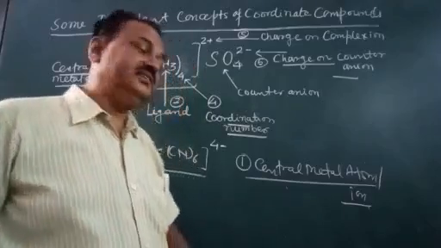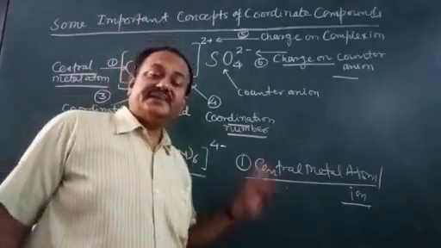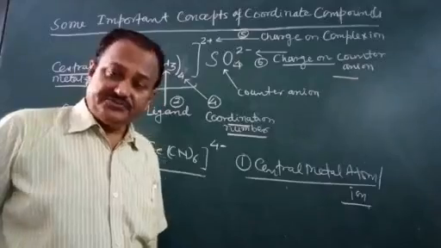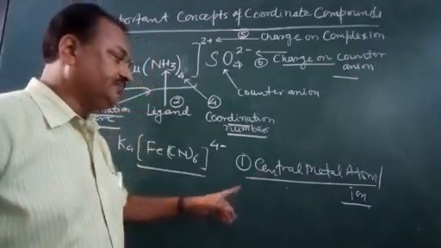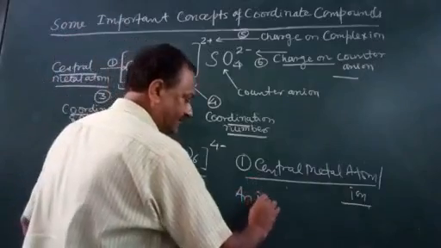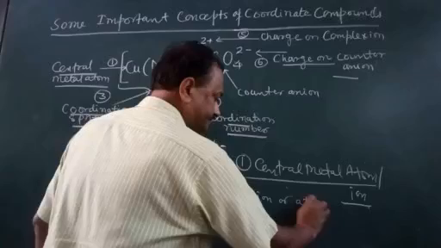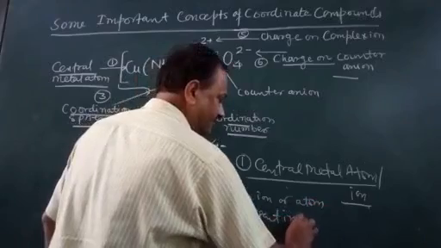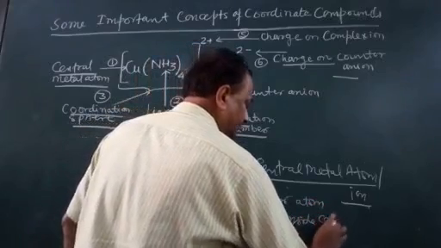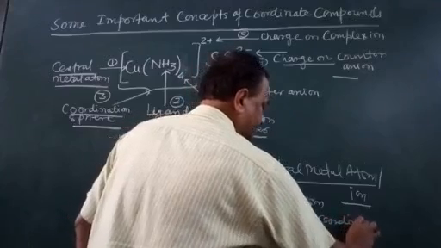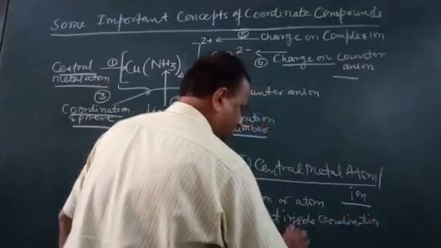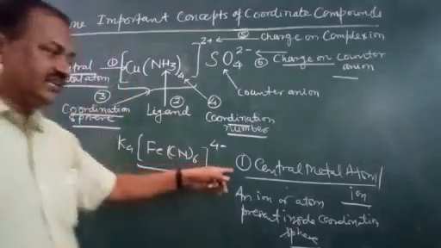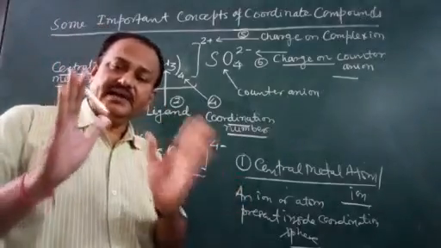This square bracket is the coordination sphere. So central metal atom is an ion or atom present inside the coordination sphere. This is the definition of central metal atom.